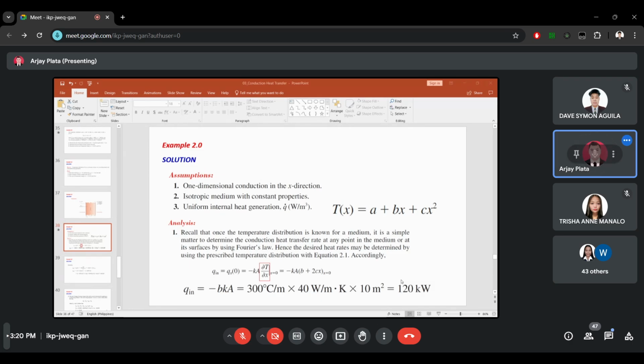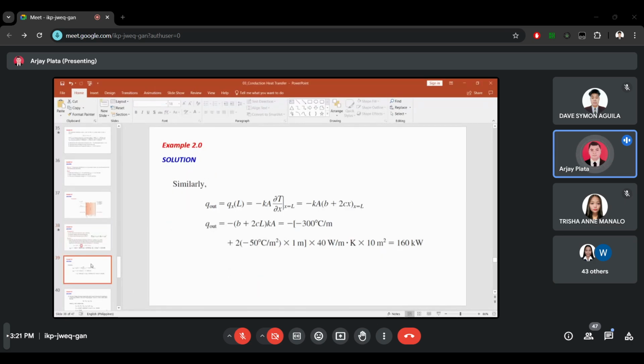So can you double check if it's correct? That is the energy in at x equals 0. What about the energy out at x equals 1? You just have to substitute 1 meter instead of 0.